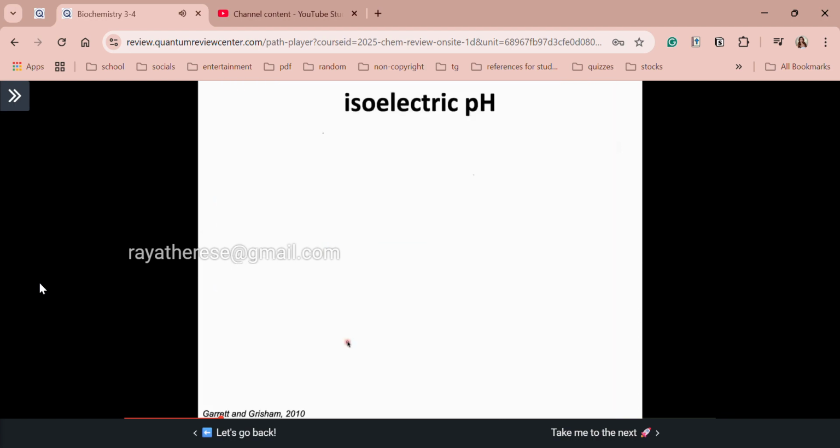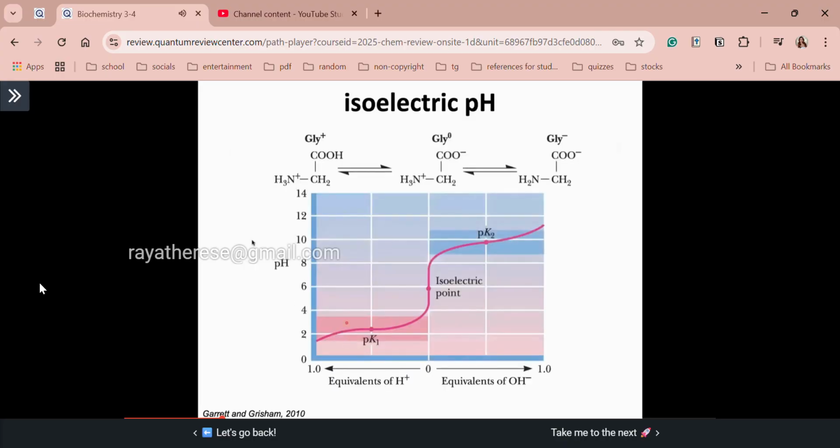Alright? So let's see the titration curve of those 3 examples. Ayan, starting with lysine. So here are the 3 structures of lysine depending on the pH of the solution. Okay? So here is the titration curve. Now, this structure of your glycine exists when there is a low pH. Again, low pH, class, because protonated pa both si amino and carboxylic acid.